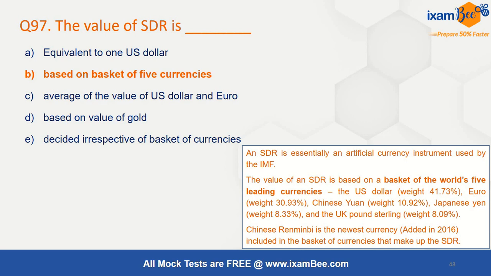So there is a specific weight, like the dollar weighs the highest here at 41%, followed by the euro, and then the Chinese yuan, then the Japanese yen, and the pound sterling. So these 5 currencies have certain weightage to decide the value of the SDR, special drawing right. The Chinese renminbi is the newest currency which was added in 2016. If that is the exam question.